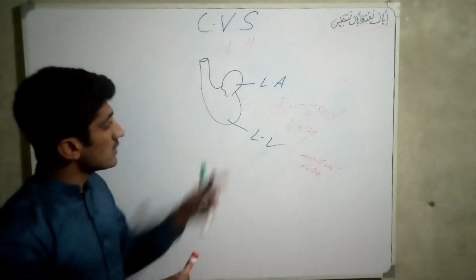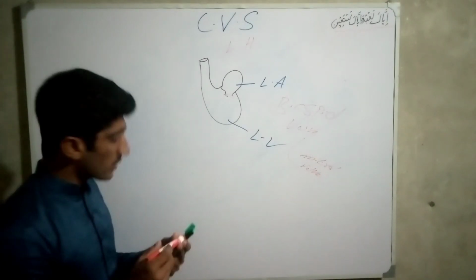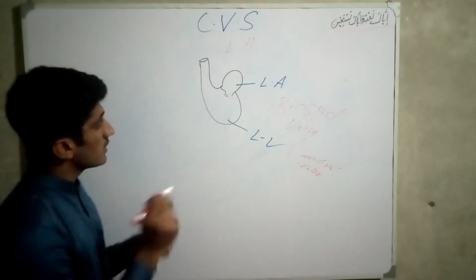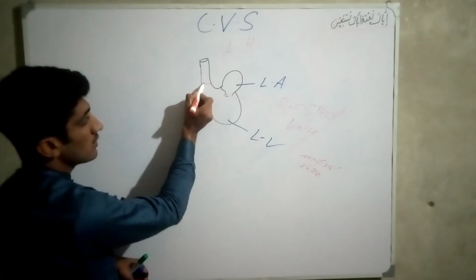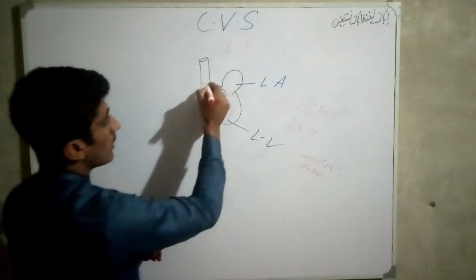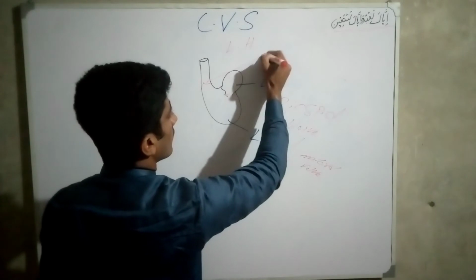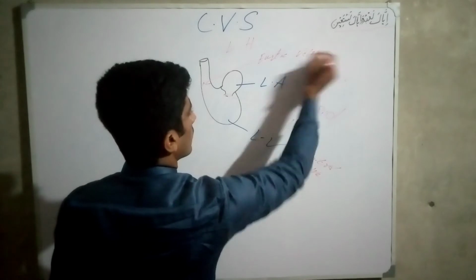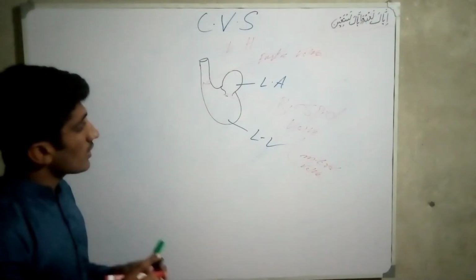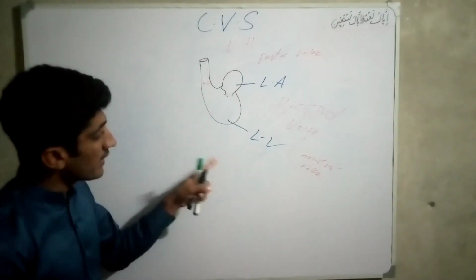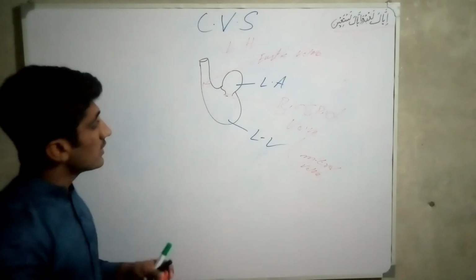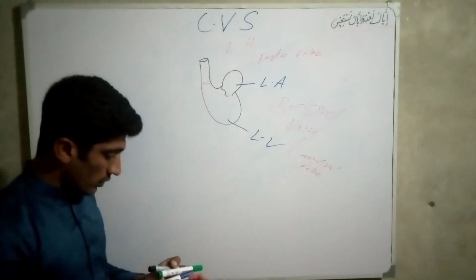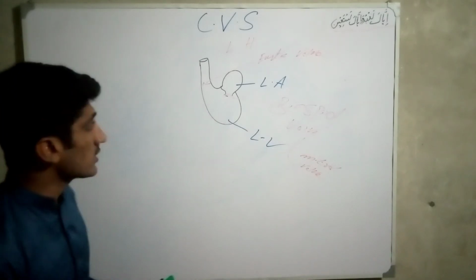Then this ventricle squeezes and blood comes to the aortic vessel. This is the aortic vessel, and there is also a valve present, which is called the aortic valve. So when the pressure in the ventricle increases above that of the aortic vessel, this aortic valve opens and blood goes forward. So now I will draw the right side of the heart.